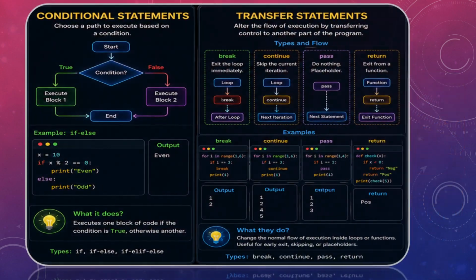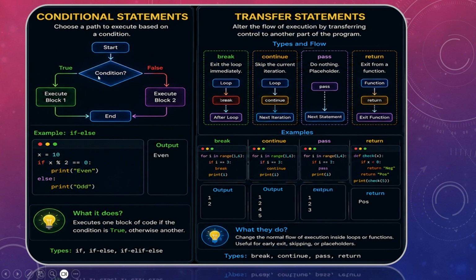Next, the conditional statement. Here I have shown how conditional execution is done through a flow chart. Once it starts, you reach a condition and you check the condition. If the condition is true, you execute this block. If the condition is false, you execute this block.